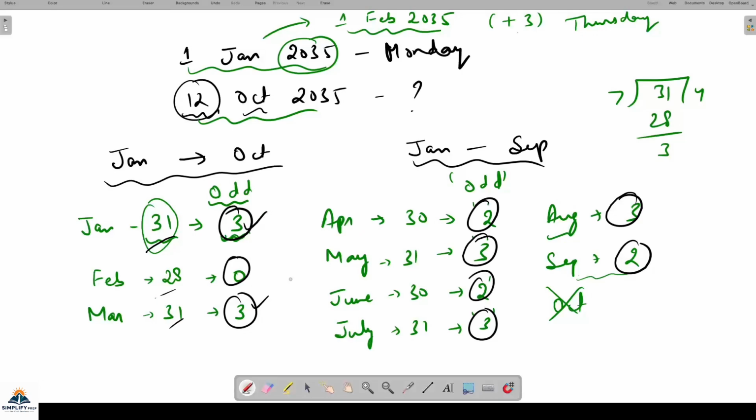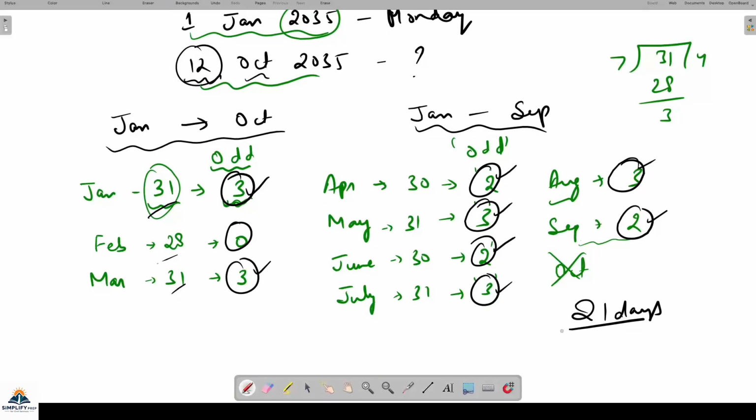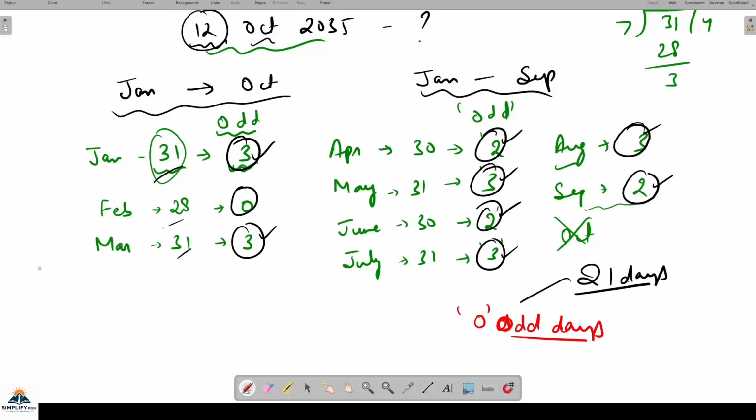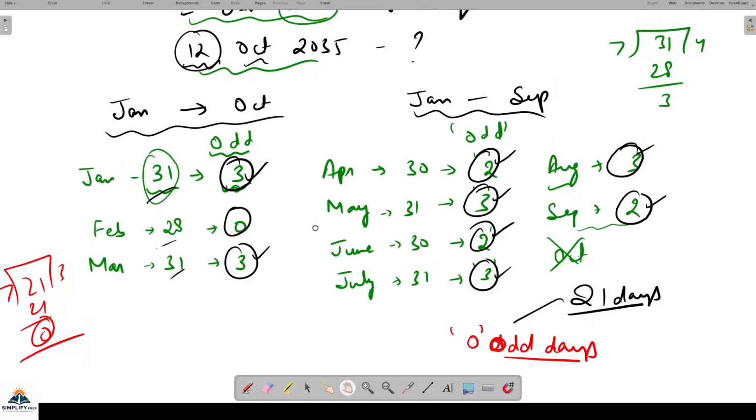So 3 plus 3, 6, 7, 8, 9, 10, 11, 13, 16, 19 and 21. तो 21 आ गया. कितना अच्छा नंबर आया है, because you know already that this is equivalent to 0 odd days. 0 odd days के बराबर है ना? Because 21 when I will divide by 7, it is completely divisible. 7 3s are 21. So 0 odd days आ गया. मतलब क्या है? सेम डे है.